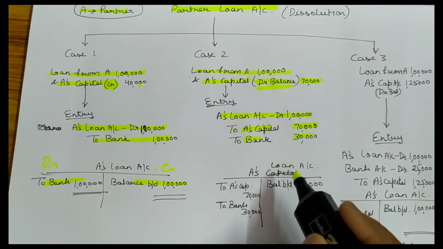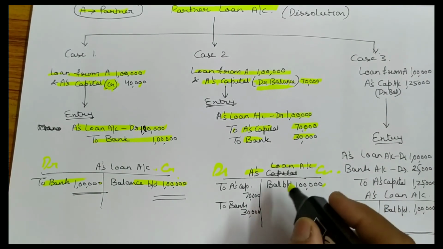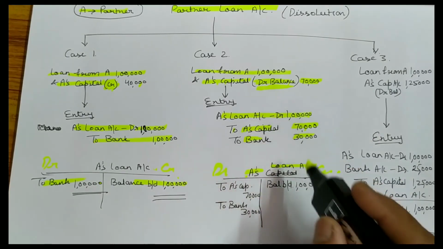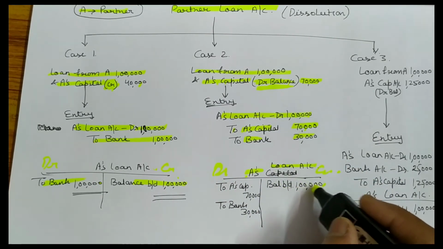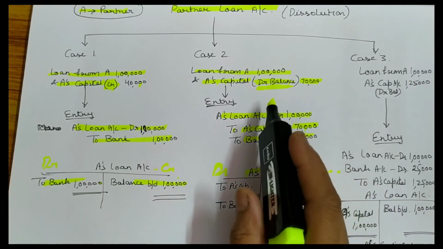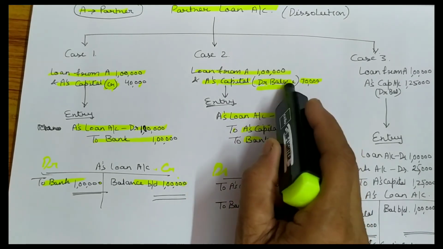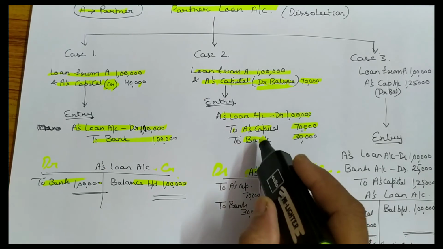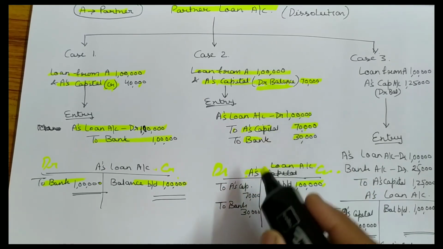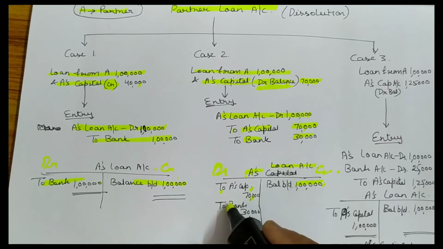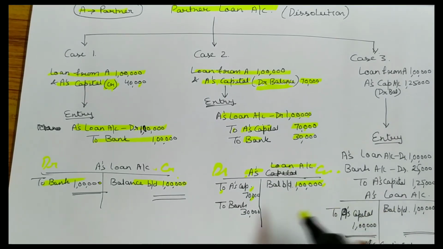तो यहाँ पे आ गया आपका A's loan. You have to make A's loan account. ठीक है, this is your liability, तो you have to balance brought down on the credit side 1 lakh. A has a debit balance of capital account. Capital का debit balance है, तो first according to this entry you have to credit A's capital. A's loan account debited to A's capital 70,000 and the remaining 30,000 is paid through bank.